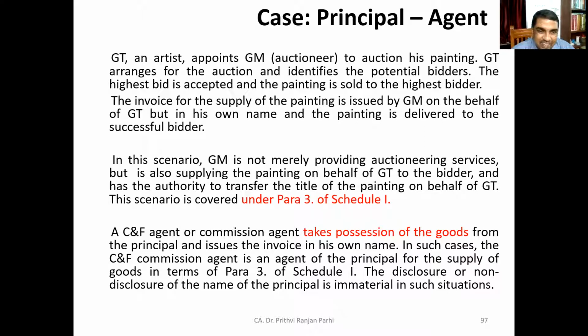In such a case, the carrying and forwarding agent is an agent of the principal for supply of goods. Because, as you know, the crucial point is invoicing. Here, invoices are raised by whom? The carrying and forwarding agent, or the commission agent himself, is raising the invoice. Therefore, that will be treated as supply of goods.